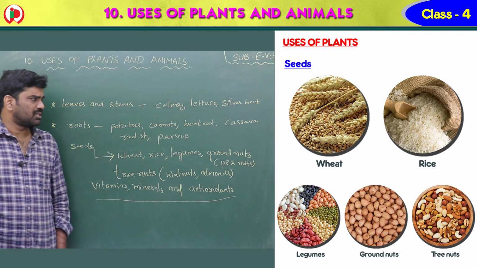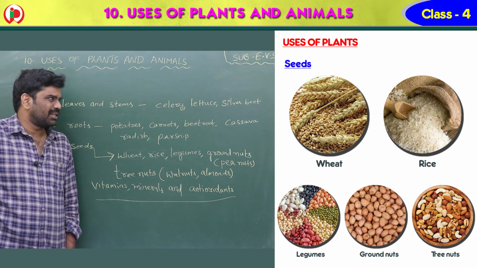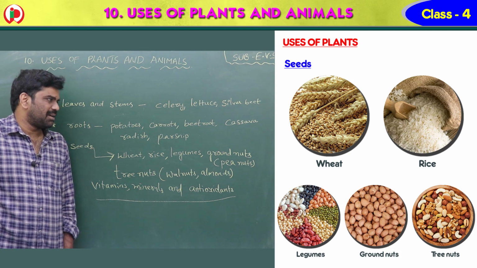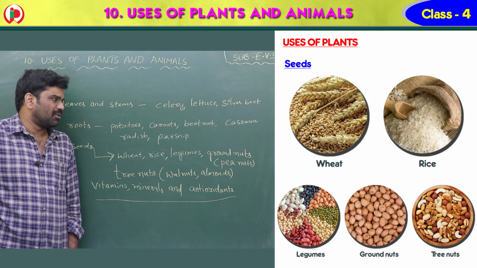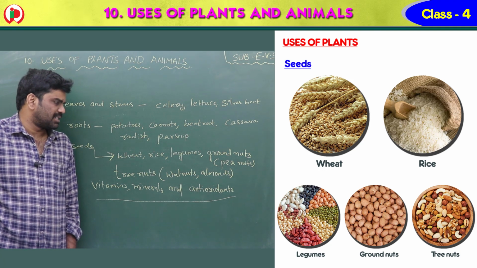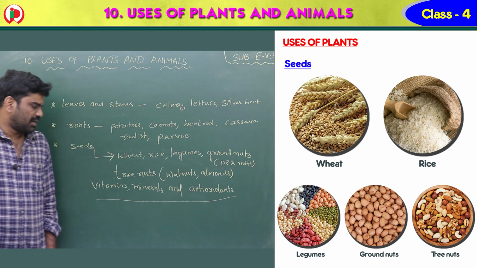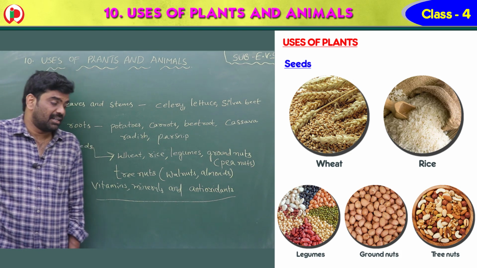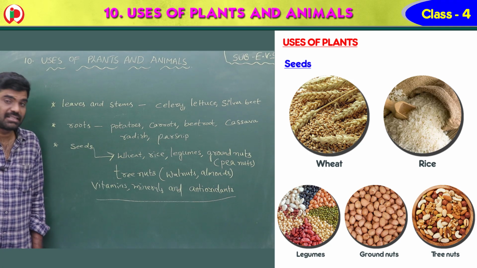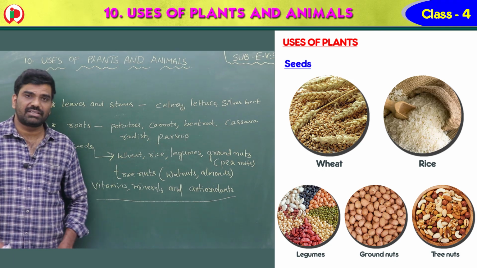Roots: potatoes, carrots, beetroot, cassava, radish, parsnip. Seeds: wheat, rice, legumes, groundnuts, tree nuts, that is walnuts and almonds. And plant foods are packed with vitamins, minerals, and antioxidants.